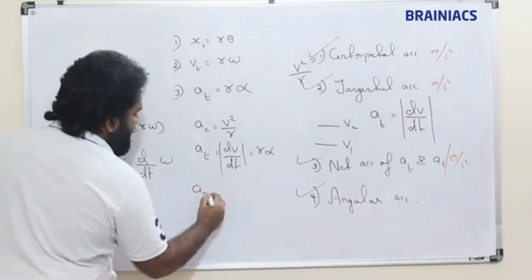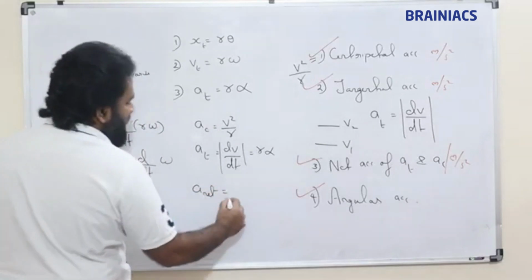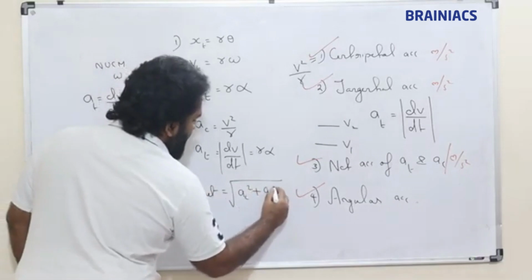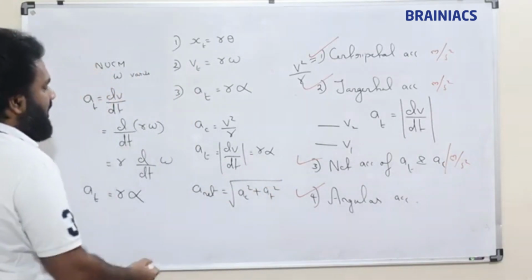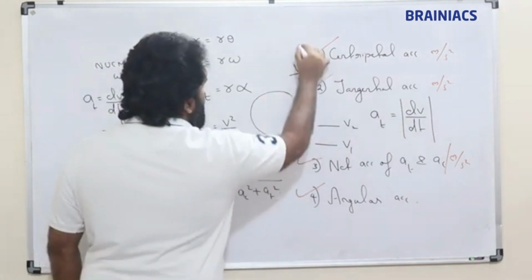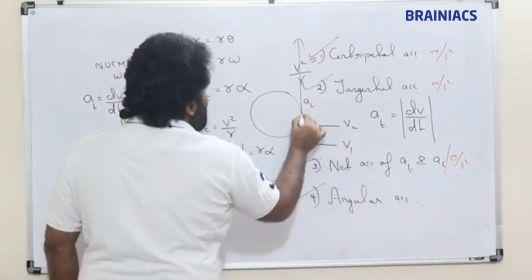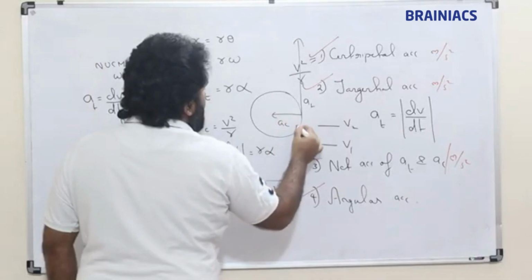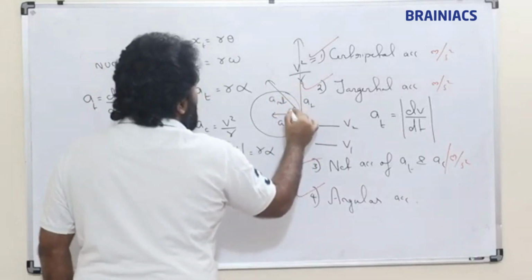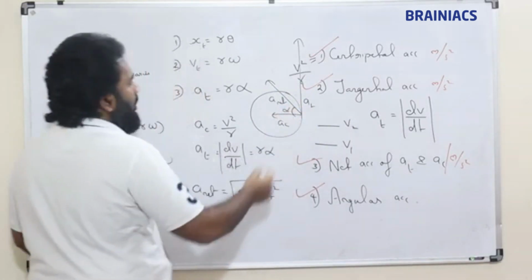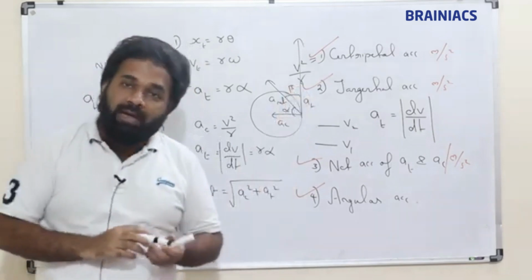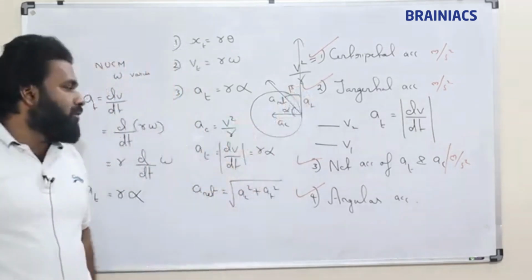And net acceleration is the root of a_c square plus a_t square, because these are vectors. Suppose this is the circular motion, this will be the direction of tangential acceleration, this will be the direction of centripetal acceleration. So net acceleration will be in this direction. Based on this angle, we will be able to find the direction of net force also.